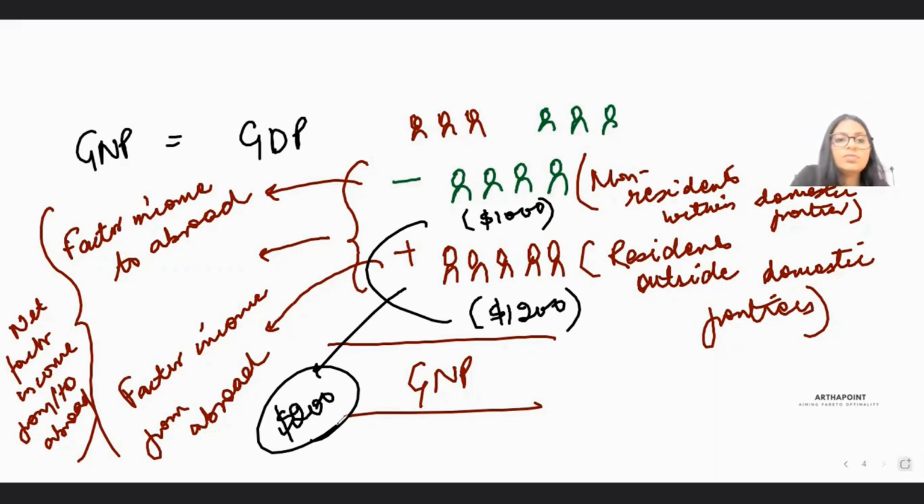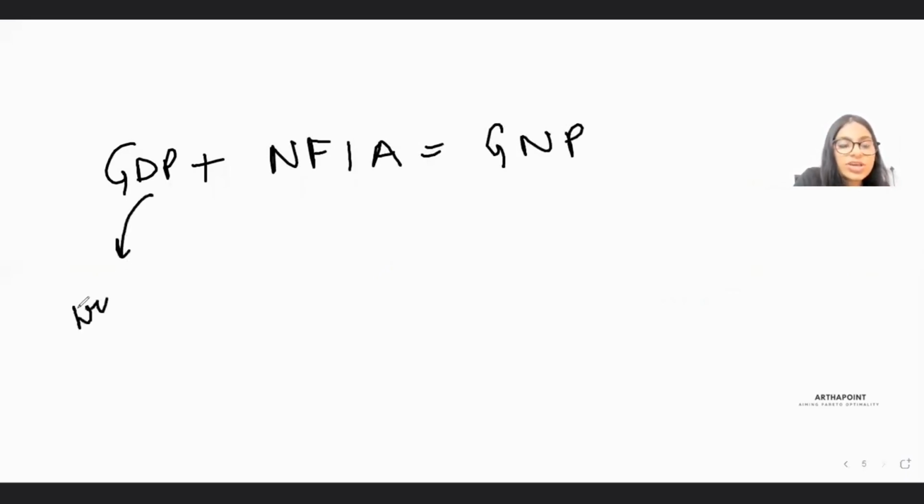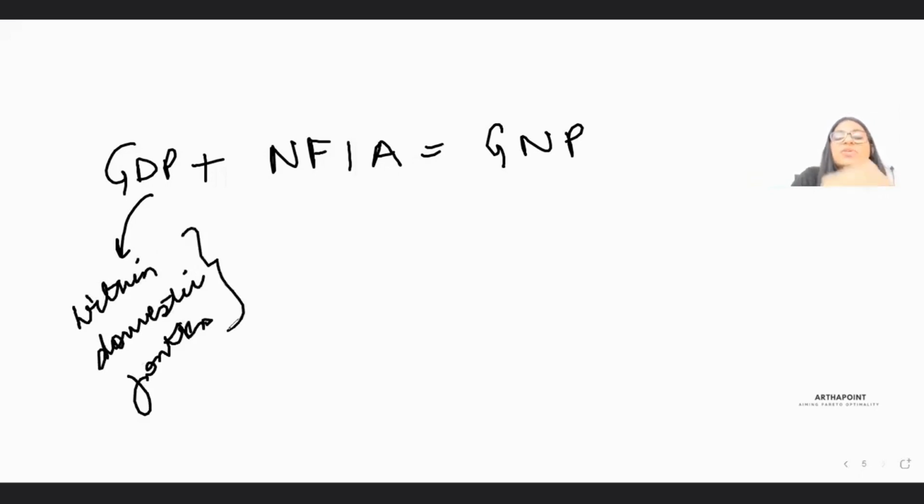So GDP plus net factor income from abroad gives GNP. GDP is location specific. It talks about within domestic frontier, by residents or non-residents, but domestic frontiers.